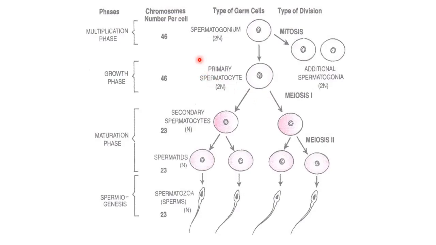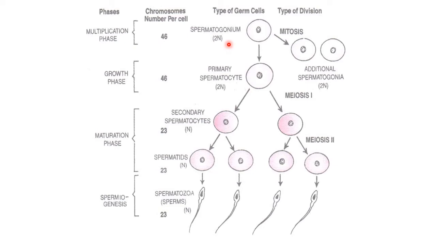Here is the complete representation of spermatogenesis. The formation of spermatozoa is called spermatogenesis.